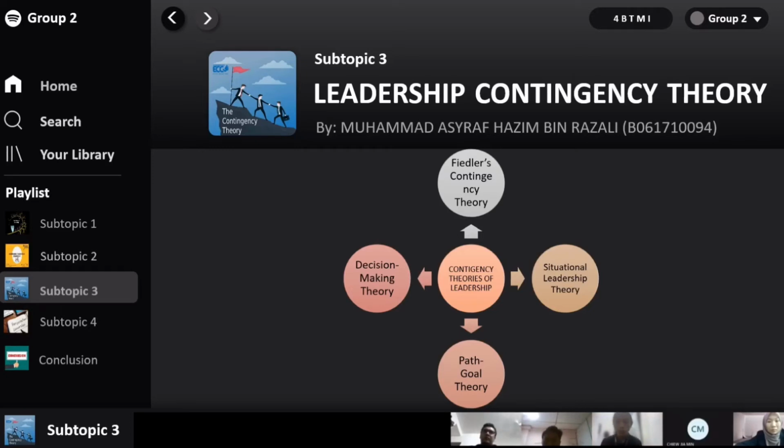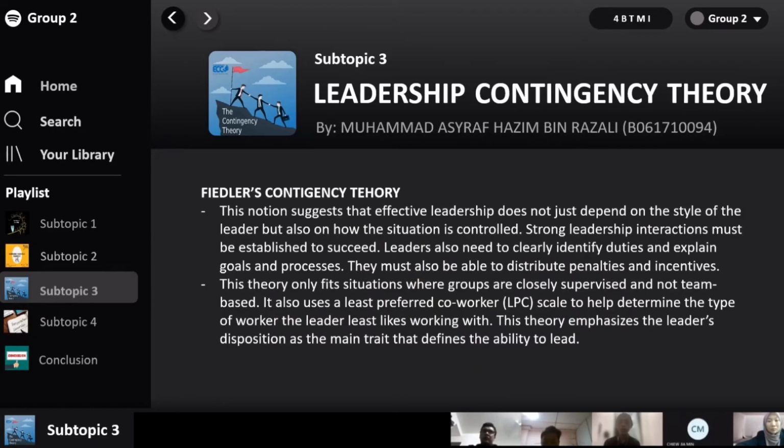There are 4 types of contingency theory of leadership. First is Fiedler contingency theory. The second is situational leadership theory. Third is path-goal theory, and the fourth is decision-making theory. So we will go to the first type of leadership contingency theory.